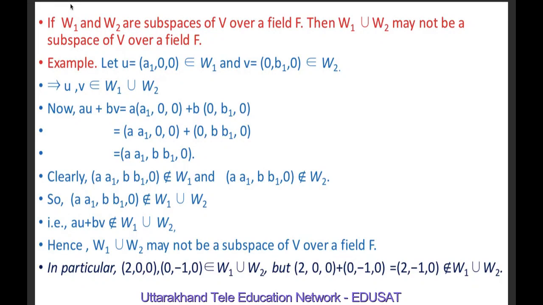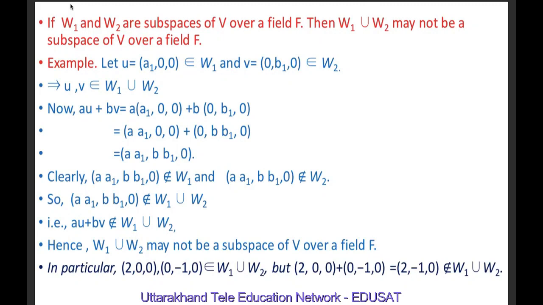Clearly (aa1, bb1, 0) does not belong to W1 and (aa1, bb1, 0) does not belong to W2. So (aa1, bb1, 0) does not belong to W1 union W2 because it is neither in W1 nor in W2. And this implies au plus bv does not belong to W1 union W2. Hence W1 union W2 is not a subspace of V over a field F.